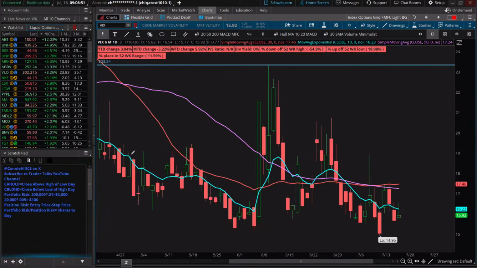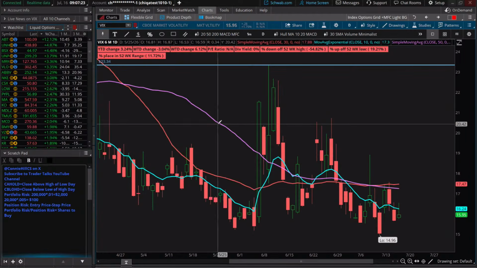We won't be updating it today, but this is the list of stocks that we're using. So if you're wondering, well, what was that scan that we used to put together that list? Go back to that June 11th class. If you're a subscriber in our Trader Talks channel, you can go back there, pull up the watch list. In fact, Scott has pasted a link to the watch list out in the chat, so you can go back, find that class on June 11th and see how we did that. All right,